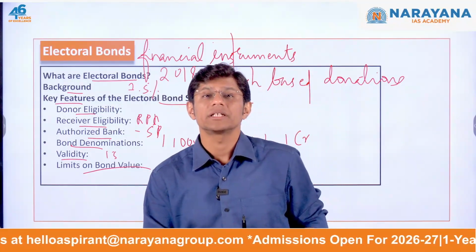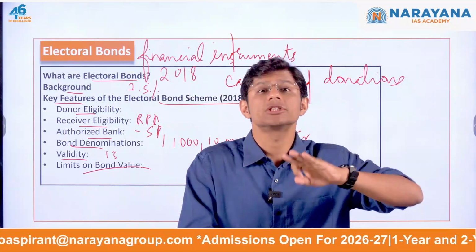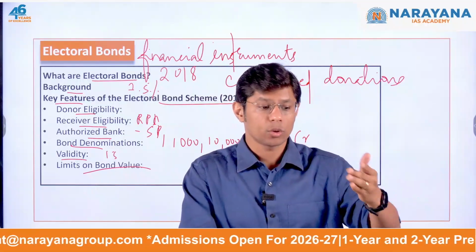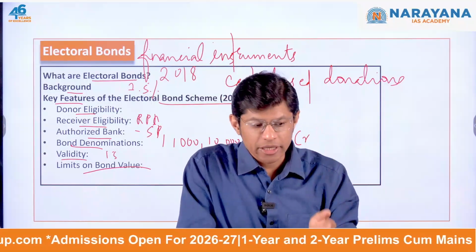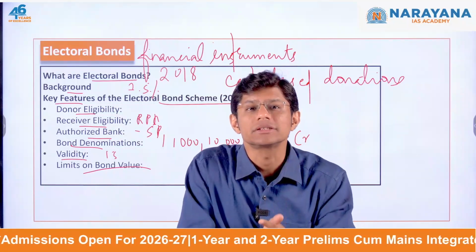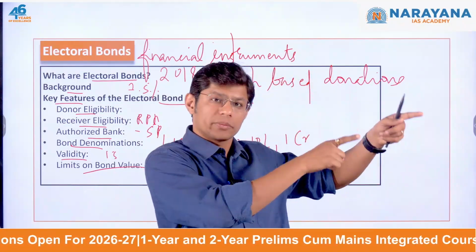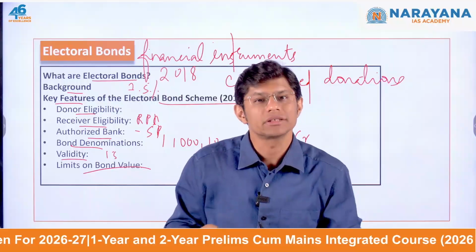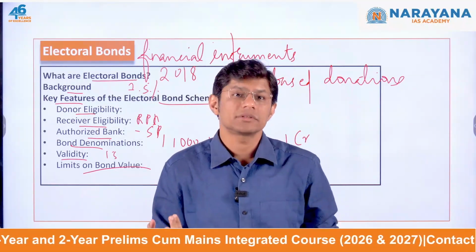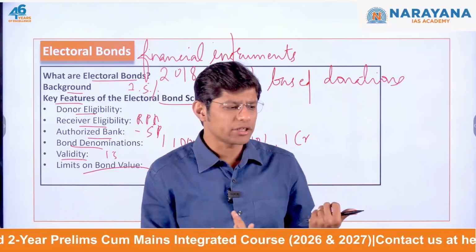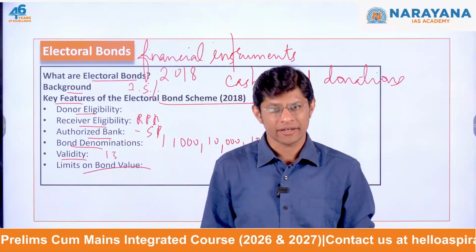However, political parties were still allowed to accept anonymous donations in cash, but only up to 2,000 rupees per donation. So you can accept the money in cash up to 2,000 rupees. Earlier it was 20,000 rupees. Now it was 2,000 rupees. Which means now you need to create more bogus names. This is how the political parties' funding operates in our country.